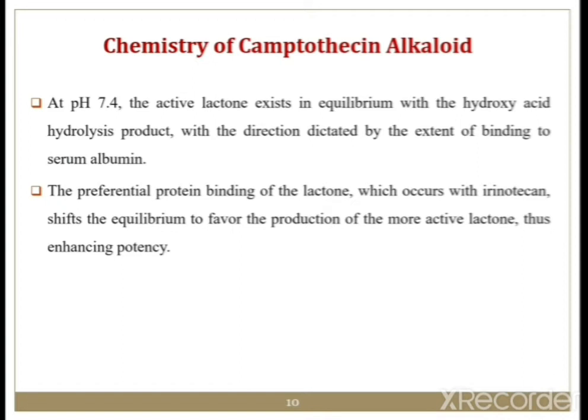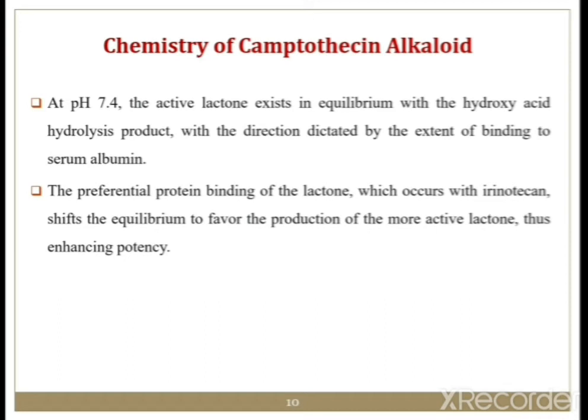At pH 7.4 the active lactone exists in equilibrium with hydroxy acids and acid hydrolysis products, with the direction determined by the extent of binding to serum albumin. The preferential protein binding of the lactone, which occurs with irinotecan, shifts the equilibrium to favor the production of the more active lactone, thus enhancing the potency.